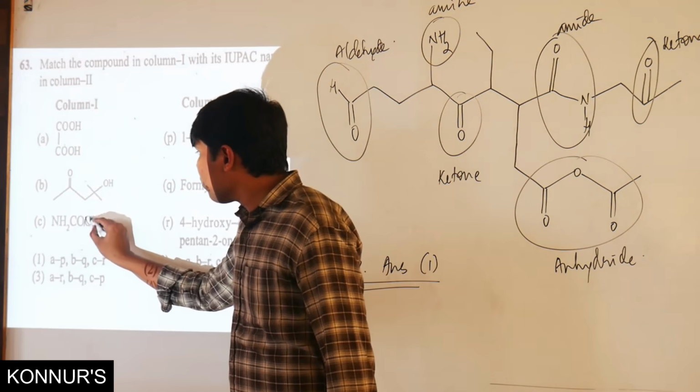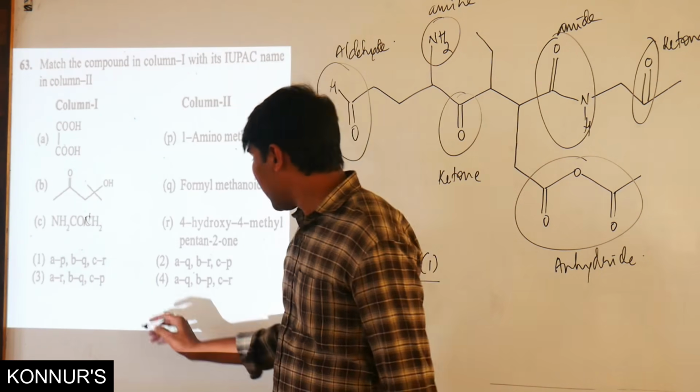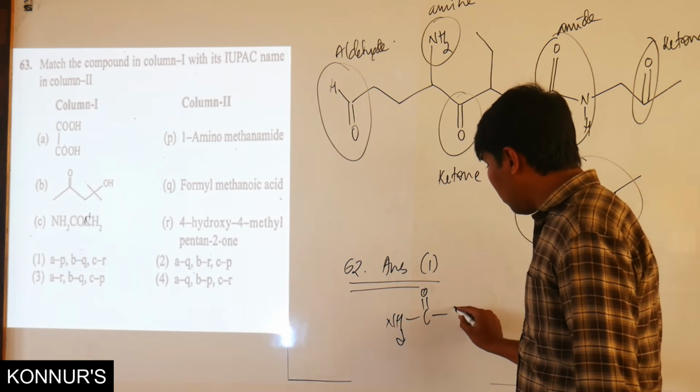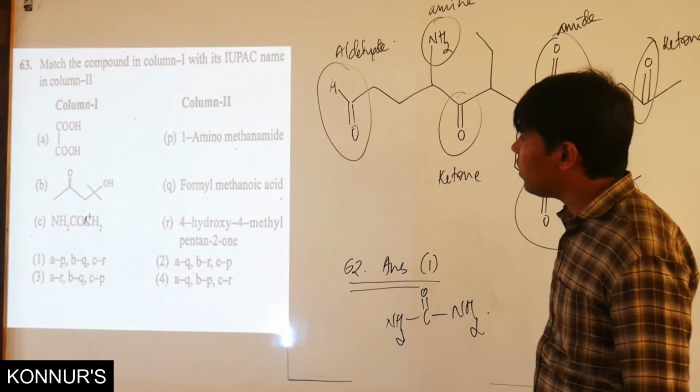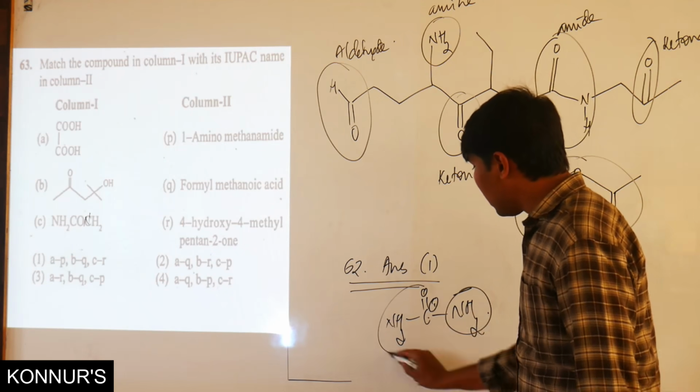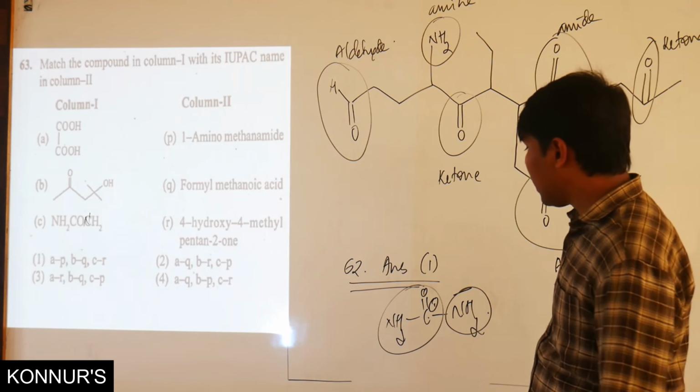It is an NH2. So that it becomes NH2, C double bond O, NH2. That becomes 1-amino methanamide.